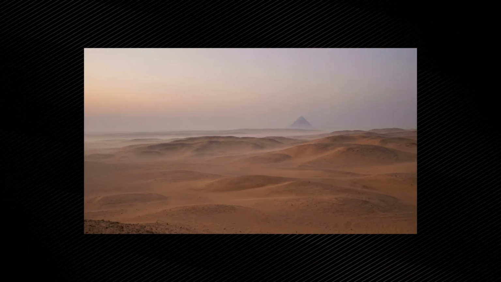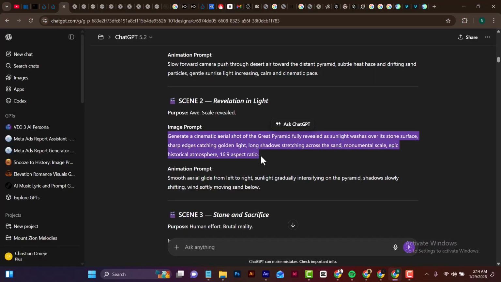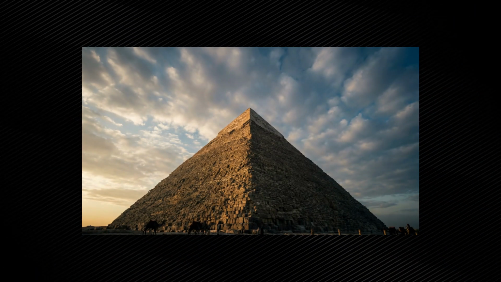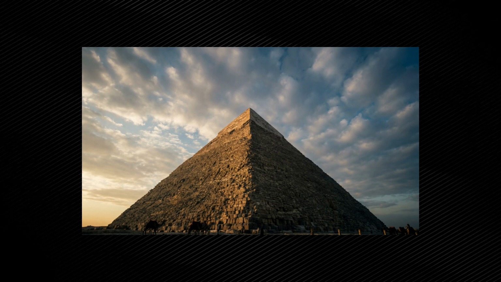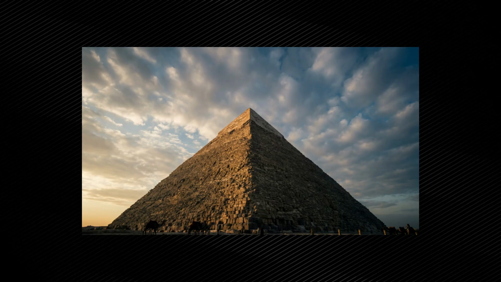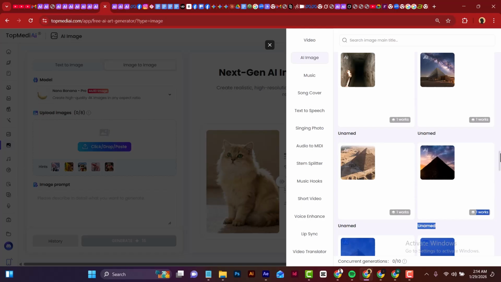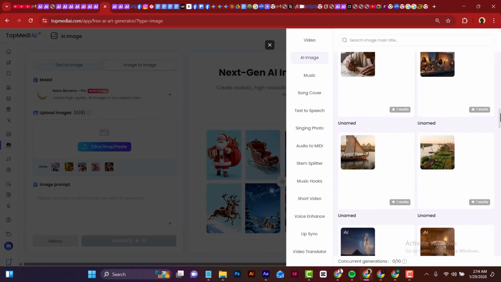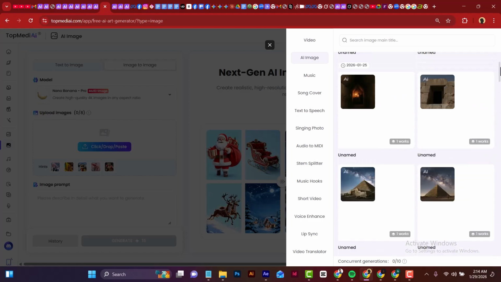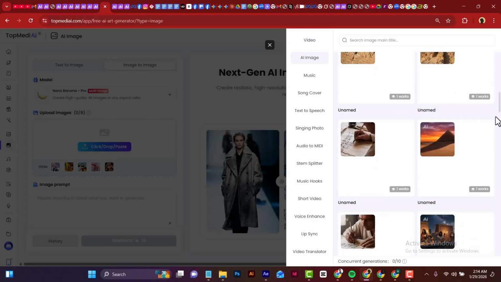So this is my first image. As you can see, this is a distant view of the pyramid. And then I went back to ChatGPT, copied my second prompt, and this is the image I got from my second prompt. As you can see, this is a closer view of the pyramid. So this is what you're going to do for all your images. Right here, you can see these are the histories of the images I generated using TopMedia AI. As you can see, I generated all my images like this, and then I moved next to creating my story.